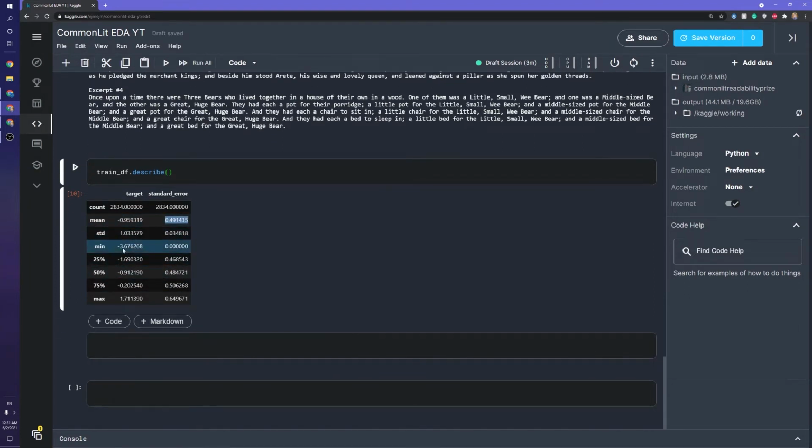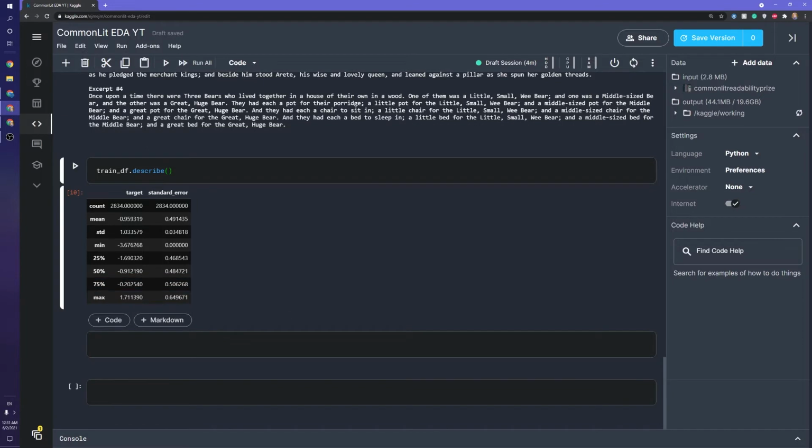So you can feel free to look over these. The max and min are kind of important here. It looks like we have a minimum of -3.67 and a max of 1.7. So roughly -4 to 2. That'll be good to know when we're scaling our data. Other than that, it looks like the standard error doesn't get too large, which is probably for the better. This could also tell us something about the number of reviewers on some of these, but maybe not really. Maybe I take that back a bit.